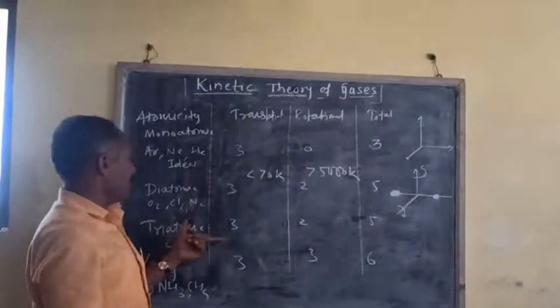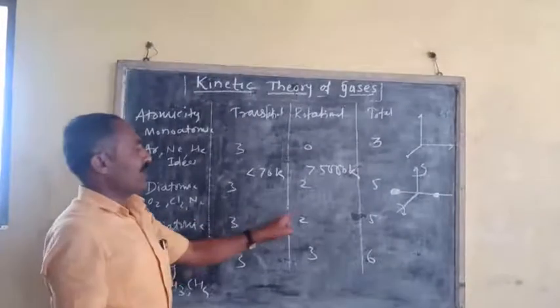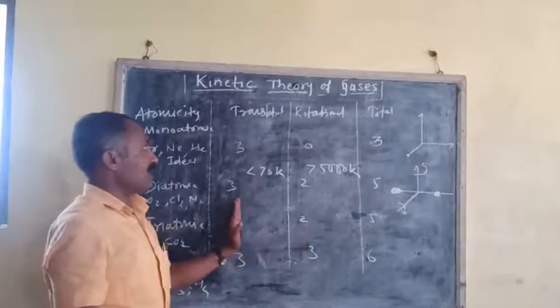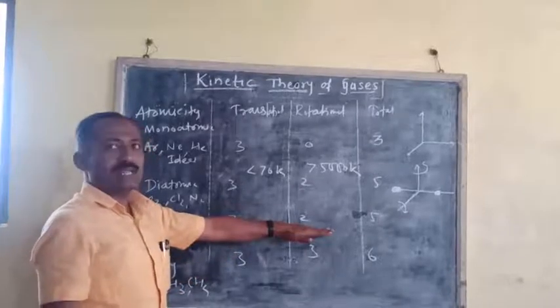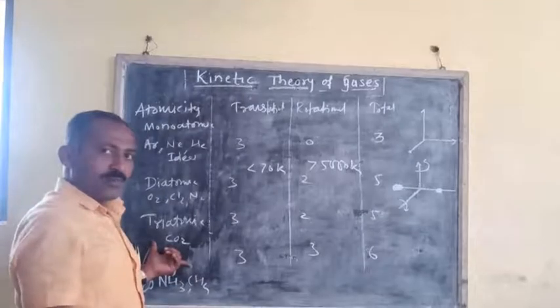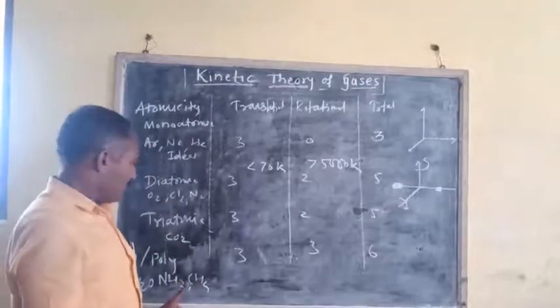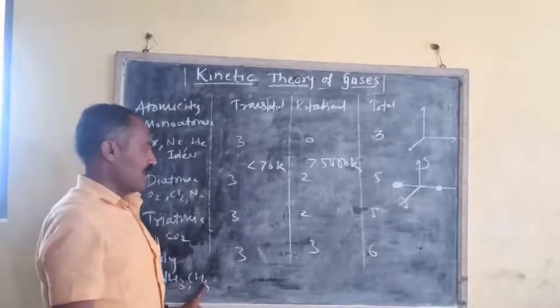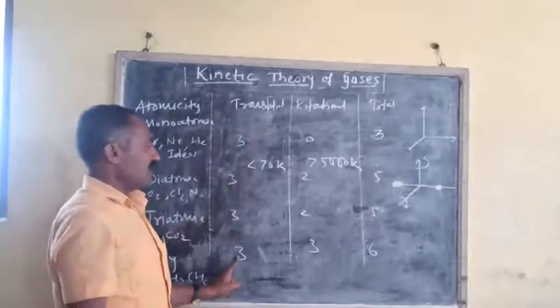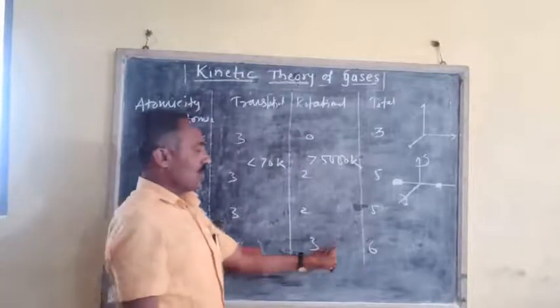Later on we see the linear triatomic gas molecules, it has 5 degrees of freedom, that is 3 for translational and 2 for rotational. And in case of triatomic non-linear or polyatomic gas such as H2O, NH3 or CH4, it has 3 translational degrees of freedom and 3 rotational degrees of freedom, that is total number of 6 degrees of freedom.